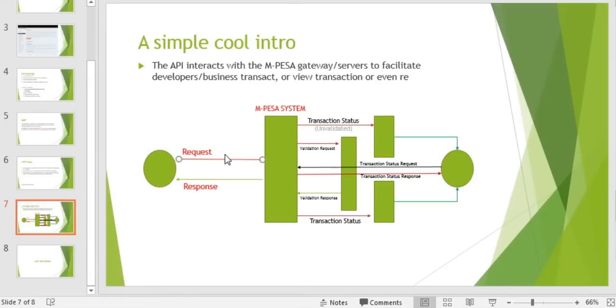Otherwise, in our scenario, we are going to see the client making the request, then M-PESA validating that request first. In other words, it will check whether this customer has enough balance, is allowed, is registered, and all those. Those are internal things. Number two, if M-PESA sees that the transaction seems genuine or has been validated, it looks whether you have what you call a third-party validation, and that is you now.